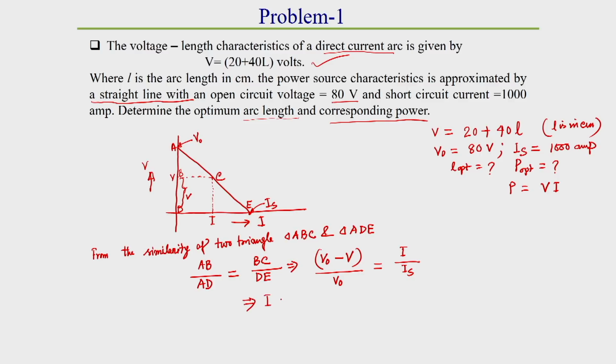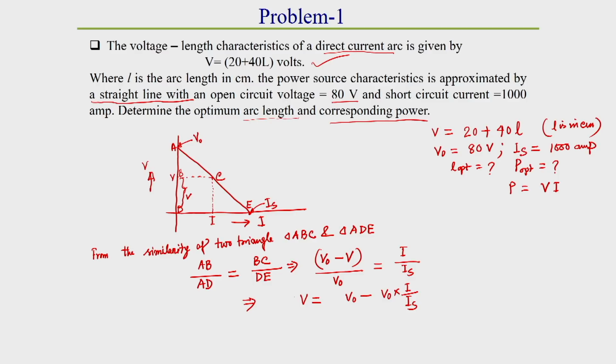So, first of all, V we can write as V is equal to V0 minus V0 into I by IS, correct.